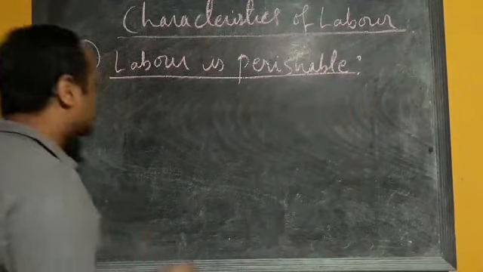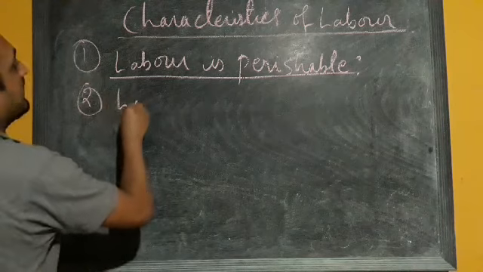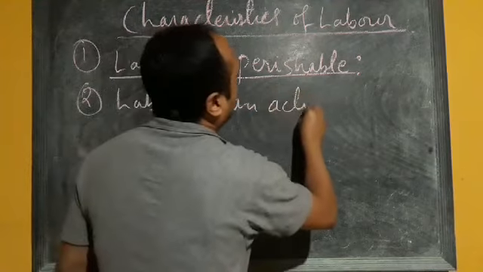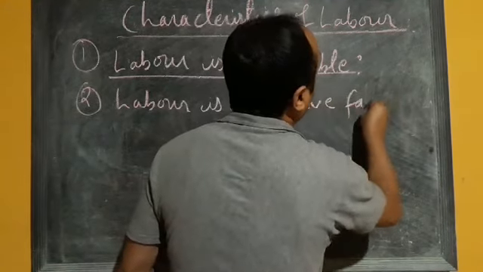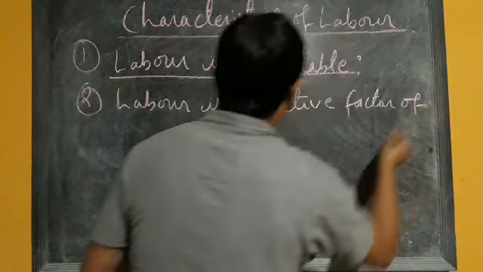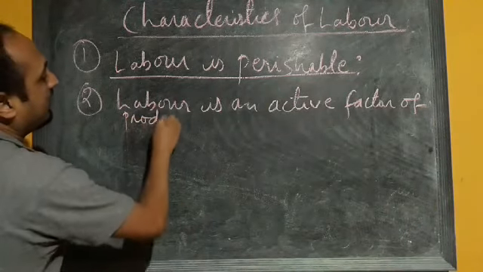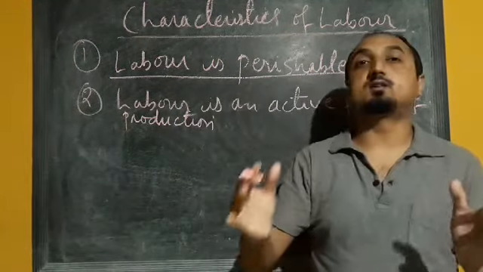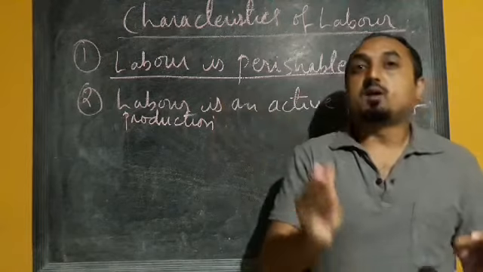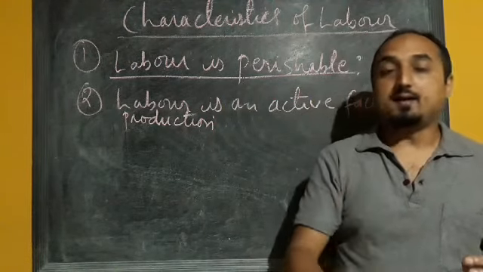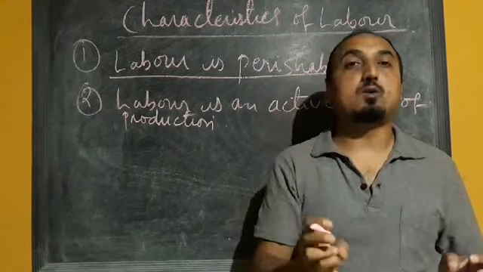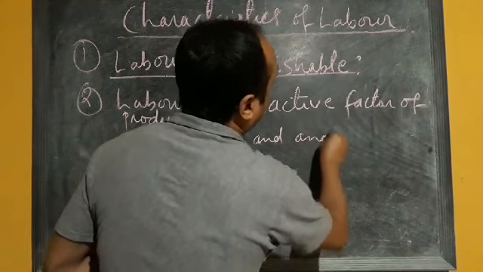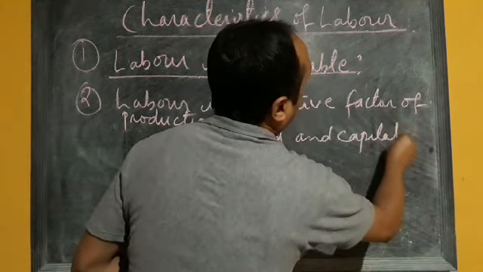Now the second characteristic we have, labor is an active factor of production. We have already done land and capital. What type of factors of production are land and capital?